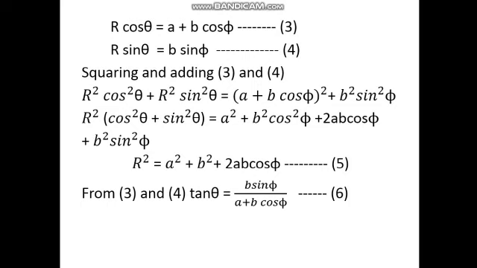Squaring and adding equations 3 and 4, we get r square is equal to a square plus b square plus 2ab cos phi. Again, from equations 3 and 4, we get tan theta is equal to b sin phi divided by a plus b cos phi.